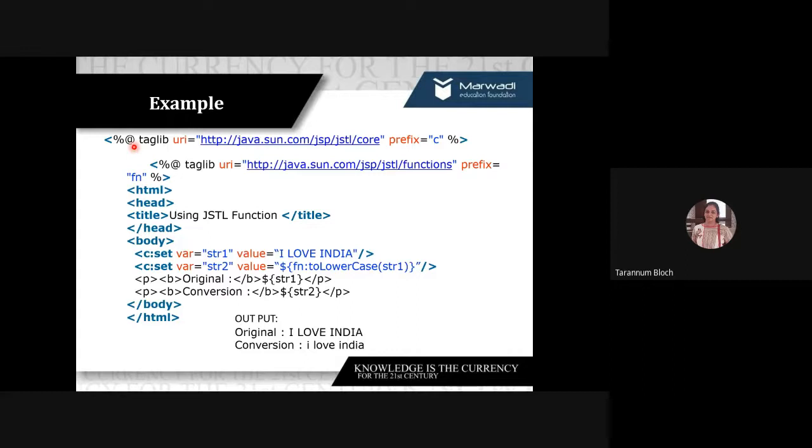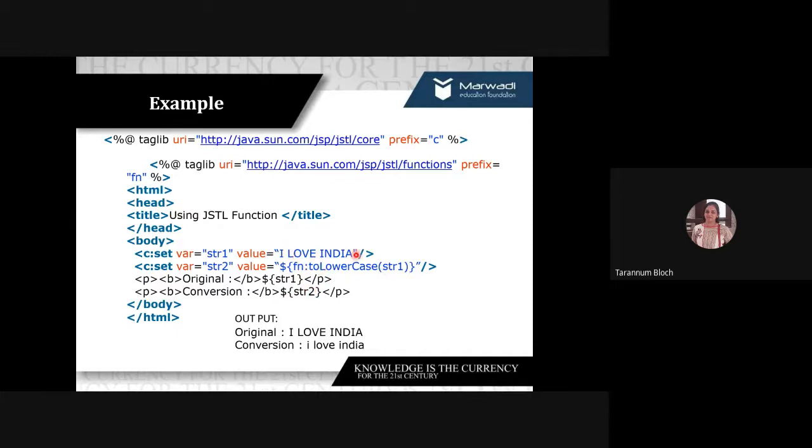If I have used the tag library code and I want to use the functions with the fn prefix, we can go with the HTML body. In that we are taking two variables, str1 with "I love India", and str2, because functions mostly return a string. So I'm giving the capital "I love India" in the argument, right? And then I'm applying fn:toLowerCase. What will it do?